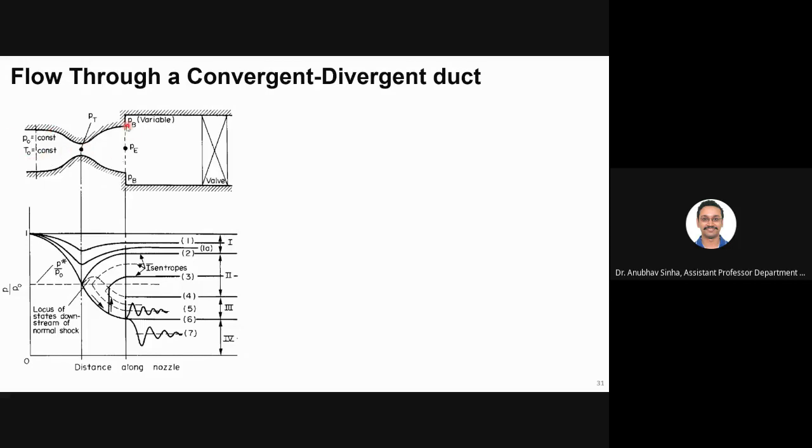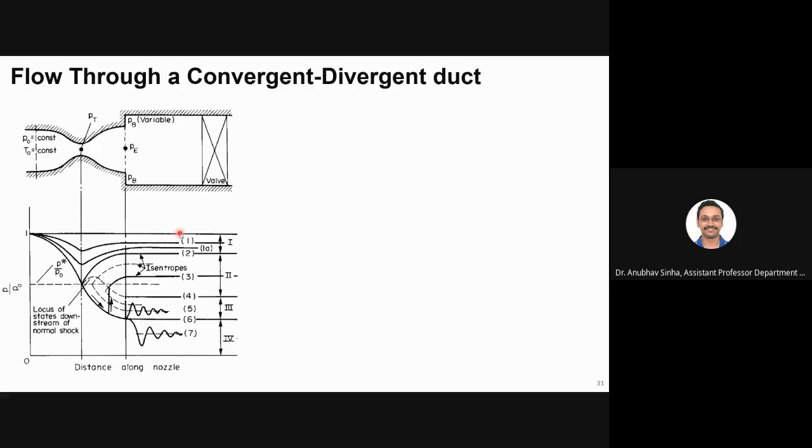Now, what are the important pressures for us? P0 is anyway constant. PB is what we are changing. And we want to see how pressure varies at the exit and throat because of change in PB. PB will keep on changing and we see how it varies. Okay, that is the idea. This is connected to, let us say, a vacuum pump, which can decrease PB as much as we want. Now let us talk about how pressure varies, P by P0, from here to here, in this PB. So this is drawn correspondingly.